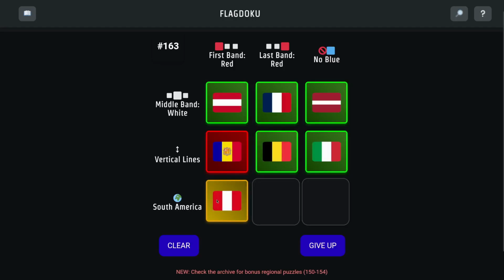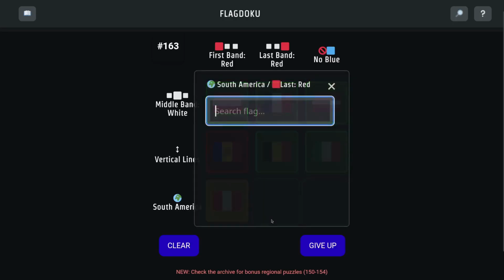Why is that yellow? Or is it gold? It is sort of. Was that the only answer? I don't know. Let me know if you know what this means, yellow. Maybe we'll find out. Okay, and now South America and the last band is red.